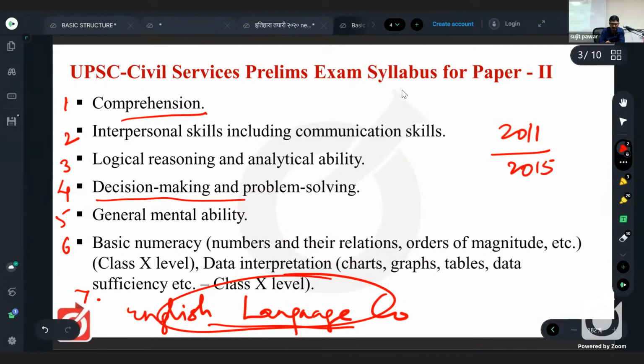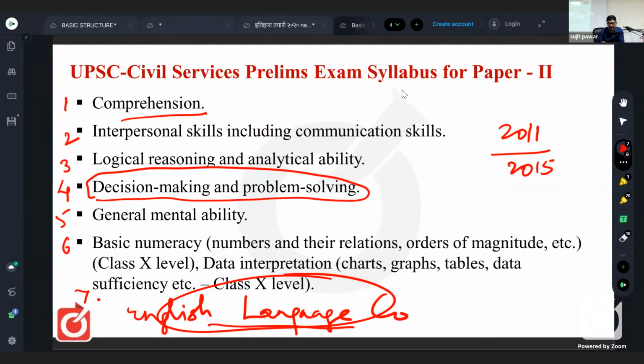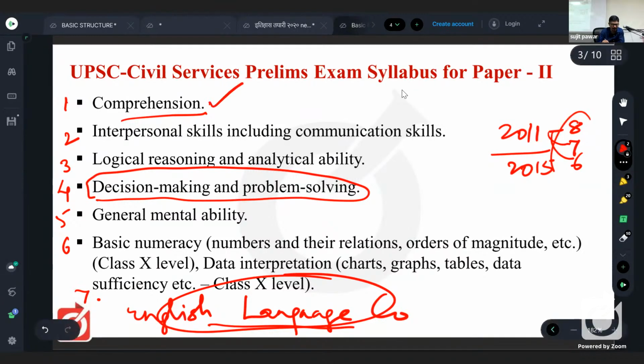Decision making and problem solving questions were asked for the first 3 years only. That is, in 2011 there were 8 questions, in 2012 there were 7, and in 2013 there were 6 questions. After that, no question is asked on decision making and problem solving. So what remain are comprehension and interpersonal skills, including communication skills. These 2 points together are called reading comprehension.